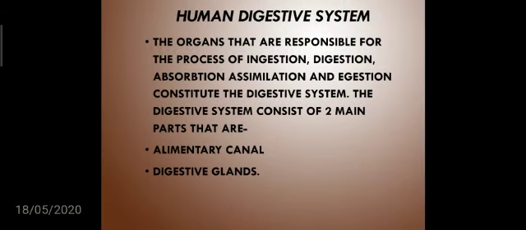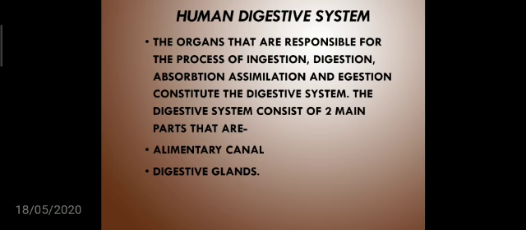Hello all, today we are going to discuss the most complex system, the human digestive system. The organs that are responsible for the process of ingestion, digestion, absorption, assimilation and egestion constitute the digestive system. The digestive system consists of two main parts, that are alimentary canal and digestive glands.